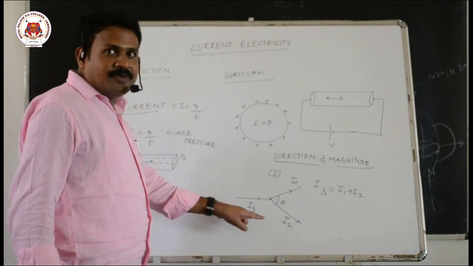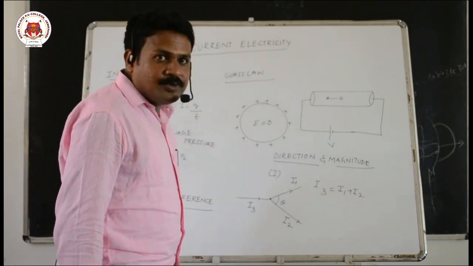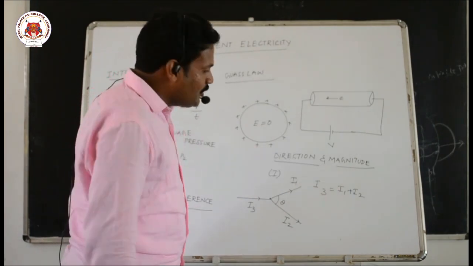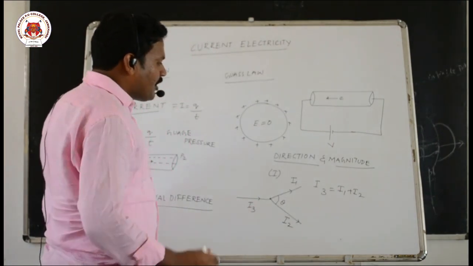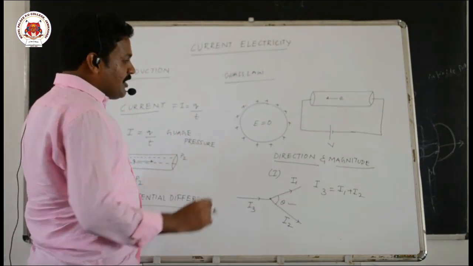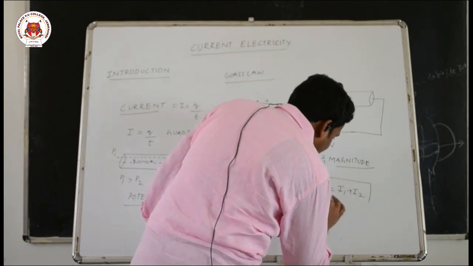According to the parallelogram law, I should write I3 vector is equal to I1 vector plus I2 vector, that is, the root of I1 square plus I2 square plus 2 I1 I2 cos theta, but we are not going to take the angle between the two vectors. That's why electric current fails to obey the vector laws of addition.